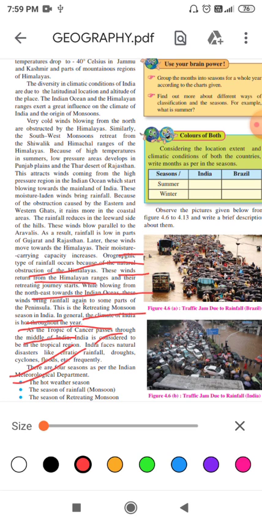Sometimes we are blessed with good rainfall, sometimes the rainfall is very less, and these are the two effects we face every year, El Nino and La Nina. These two conditions we have been facing for so many years, meaning heavy rainfall as well as less rainfall. So this is the pattern of India's climatic condition.